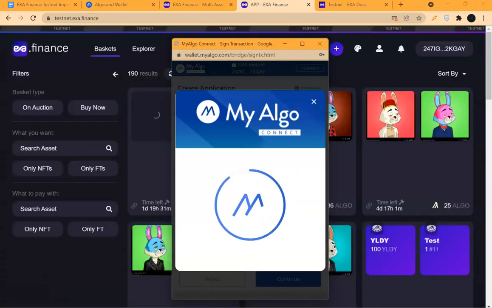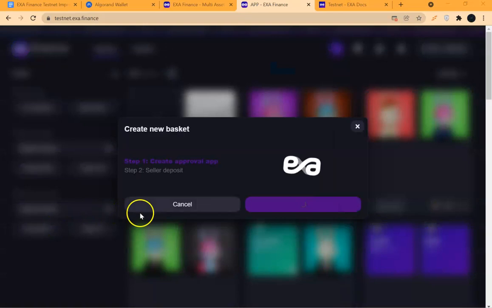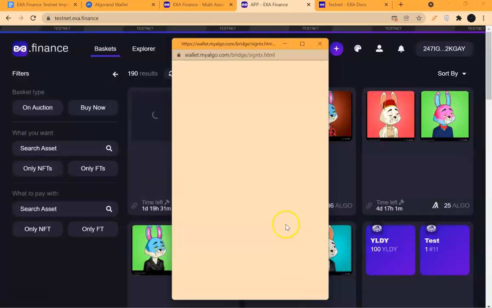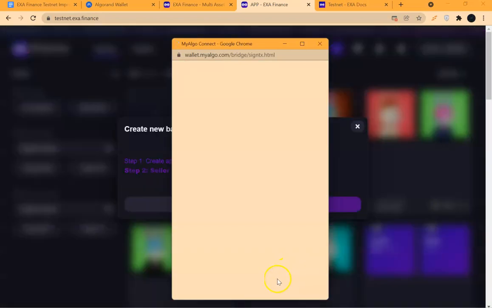Yeah, so we gotta wait. So it is rolling. Now, yes, it has popped up step two, seller deposit. So let's go. Then you run the same process.